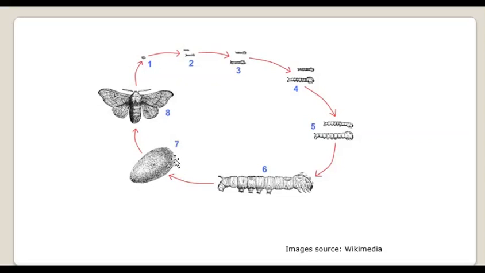Okay, now the total length of the thread which is spun by the larva varies from 1000 meters to 1500 meters, right?